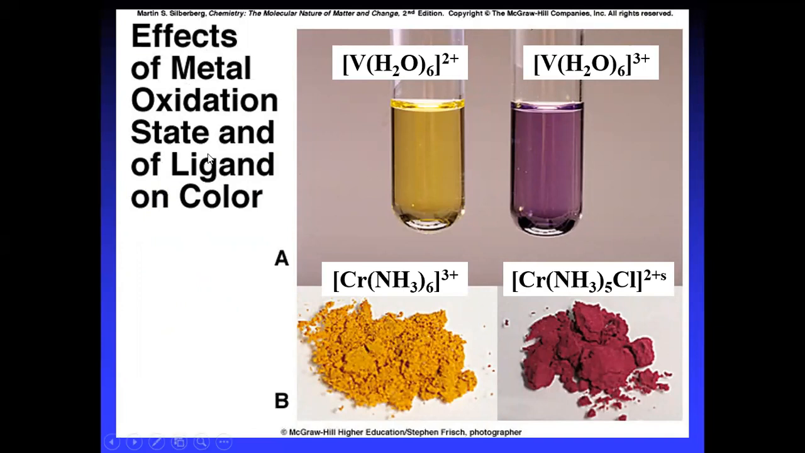Now, the effect of the metal oxidation state and the ligands on color. See the vanadium hexaaqua complex; for vanadium 3+, the color has changed. Depending on the oxidation state, the colors are changing. Here the oxidation state of chromium is +3, here the oxidation state is +2. Based on these oxidation states, the color is changing. Yellow here, and violet here.